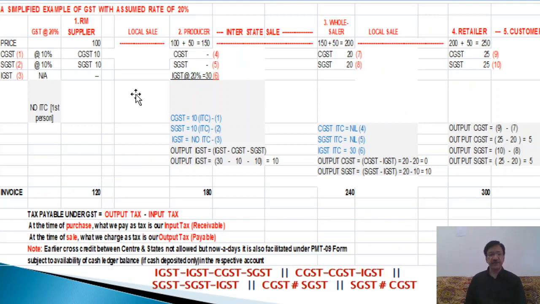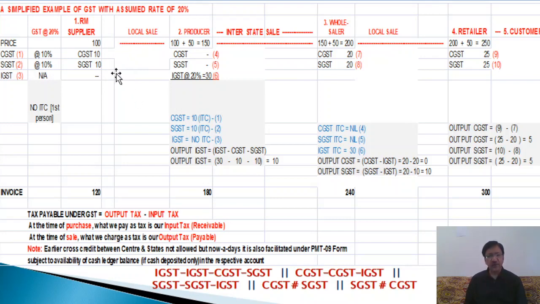So here in the next slide, you concentrate here. You see first is the raw material supplier. Raw material supplier will sell the product to the producer, producer will sell the product to the wholesaler, and wholesaler will sell the product to the retailer, and from the retailer the customer will buy. So these are the levels of the distribution system, and I have taken the same case as the earlier video: 100 is the price of the product and 20% is the GST.